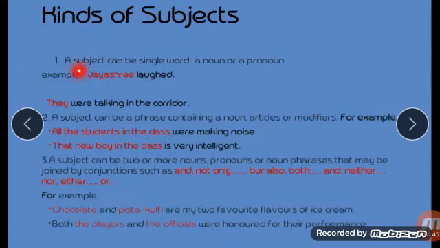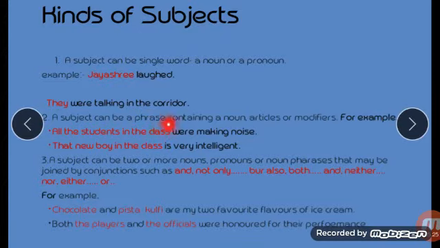Second thing. This is the one, a subject can be a single word or noun or pronoun. This is 2. A subject can be a phrase containing a noun, articles or modifiers. Here examples are written. For example, "All the students in the class were making noise." All the students in the class. What is that? That is a phrase. You have studied about phrase. It conveys some sense and it is a short sentence.